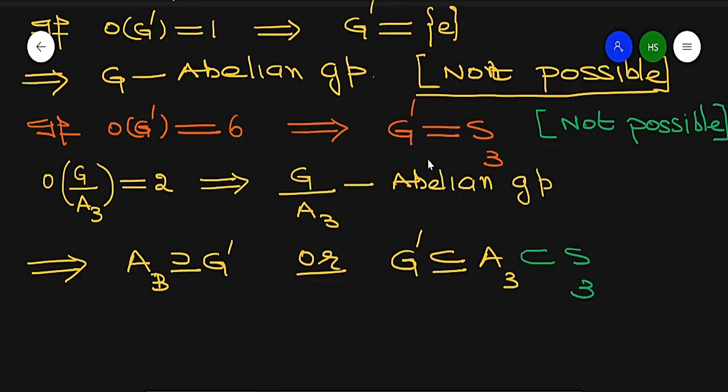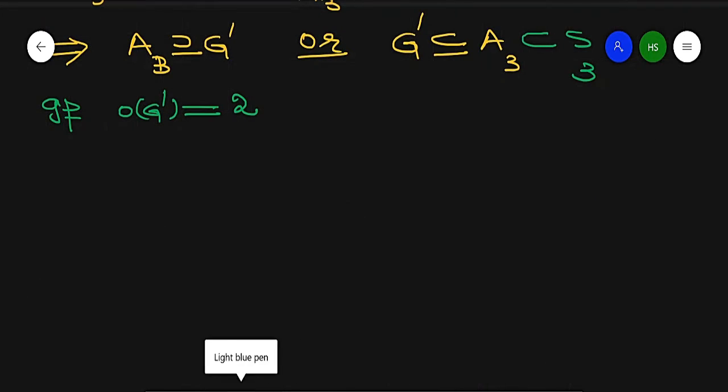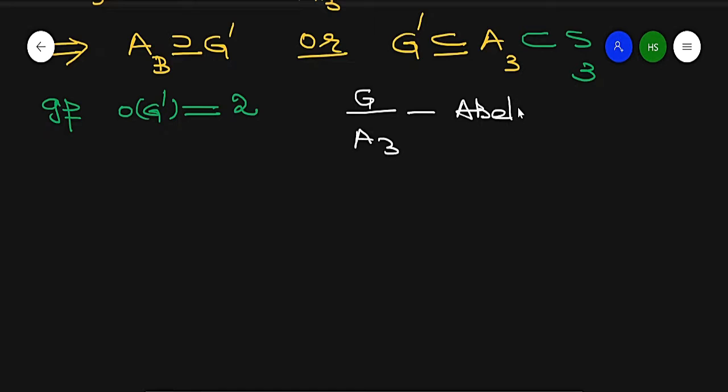Now I am taking the order of G dash with two possibilities: one is 2 and the second is 3. Here I am taking 2. So G dash has order 2, and we already proved that G by A3 is an abelian group.